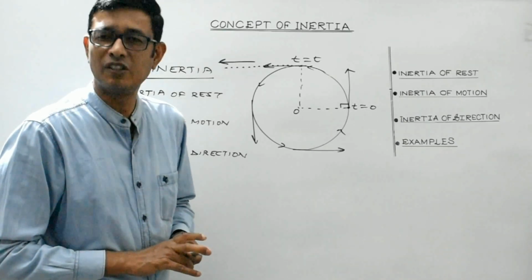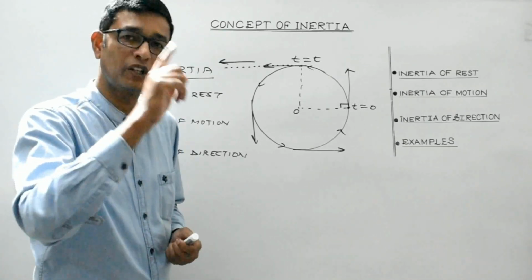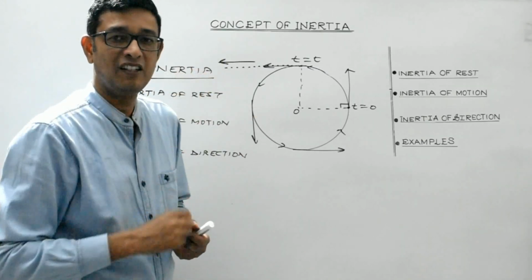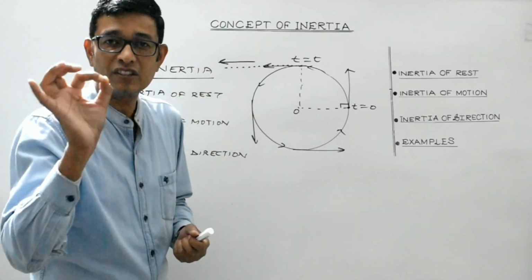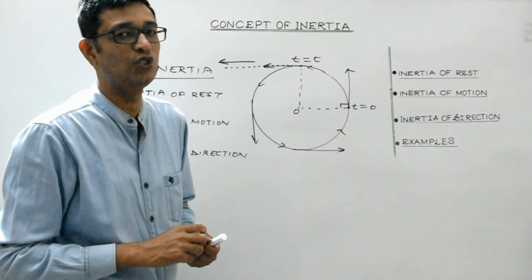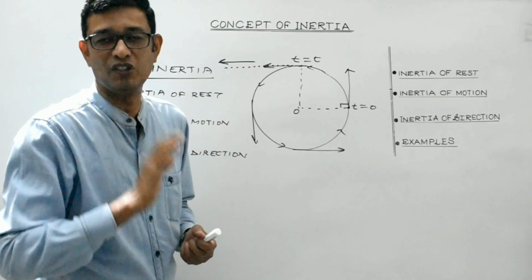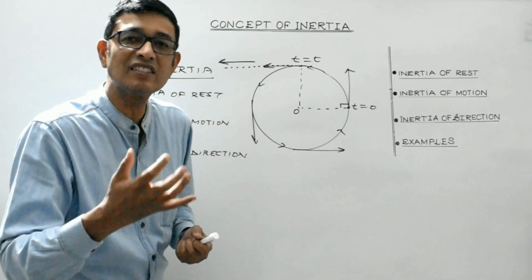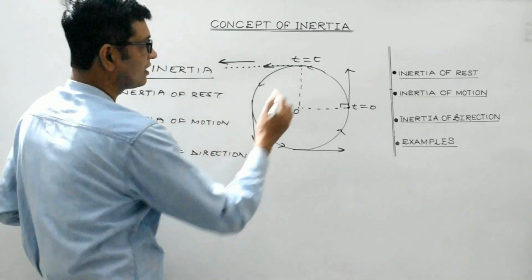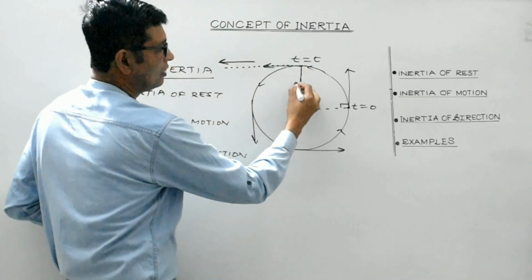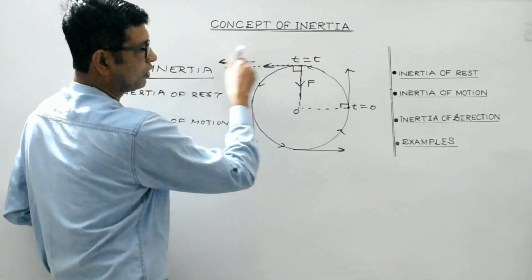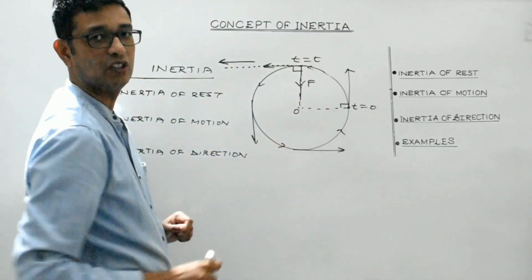And here I must remind you, we have discussed it in the topic of uniform circular motion, that when a body moves along a circular path, then the force which makes the body move along a circular path is known as centripetal force, and the acceleration is known as centripetal acceleration. That force always acts perpendicular to the direction of motion of the body. This is the direction of motion of the body, and this is the force which is acting perpendicular.